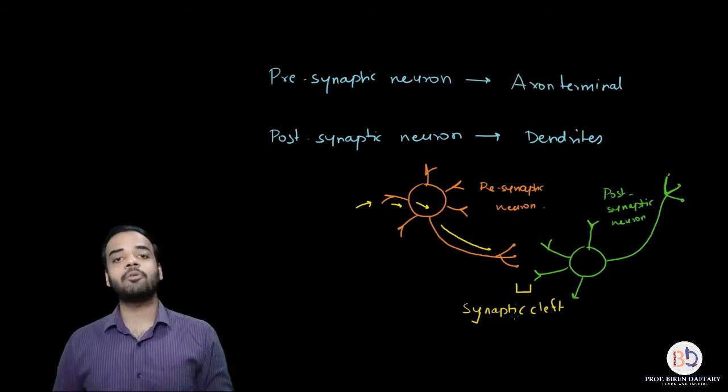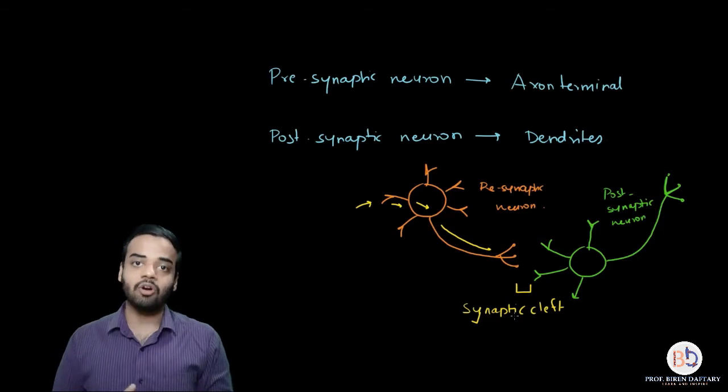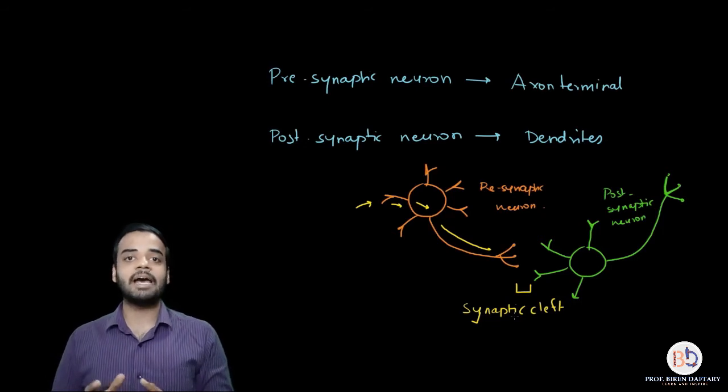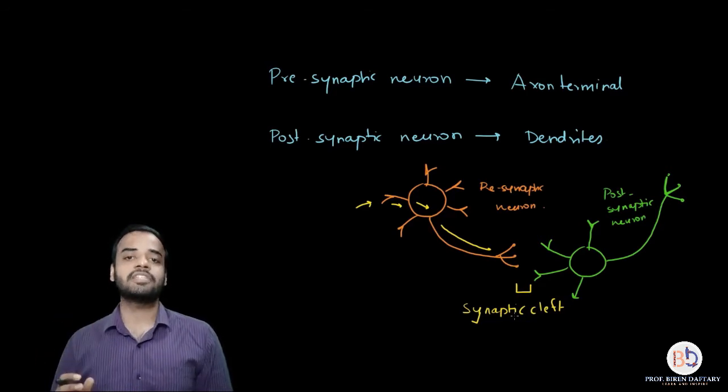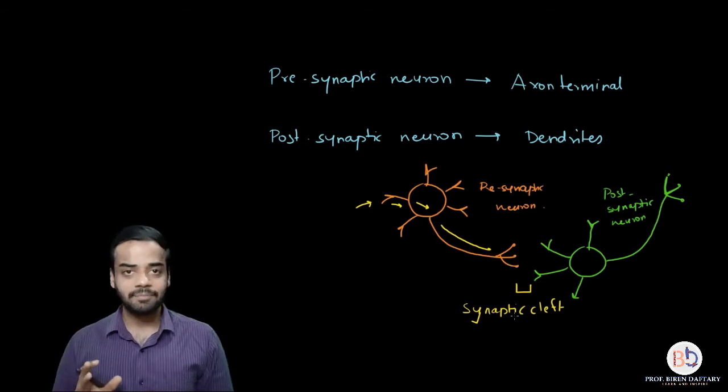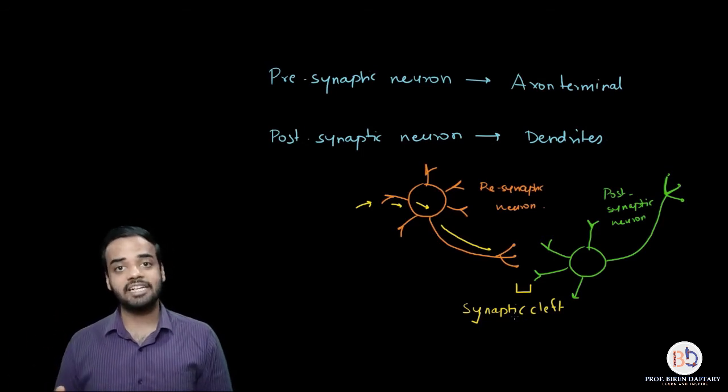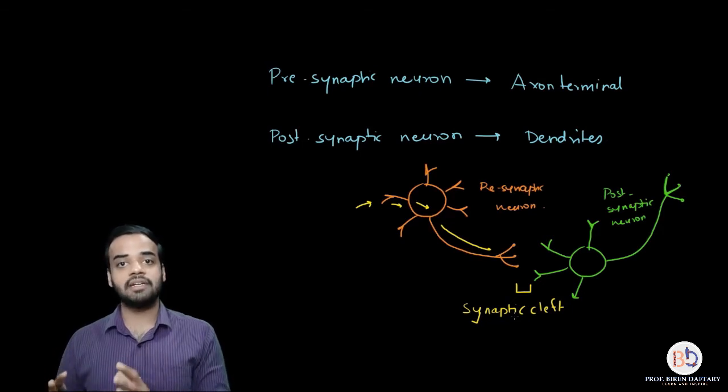Now, depending upon whether the synapse is electrical or chemical, the gap may be less or it may be more. In cases of electrical synapse, the gap between the pre and the postsynaptic neuron is very, very less, and in case of chemical synapse, the gap is much more. So I hope these components are clear.